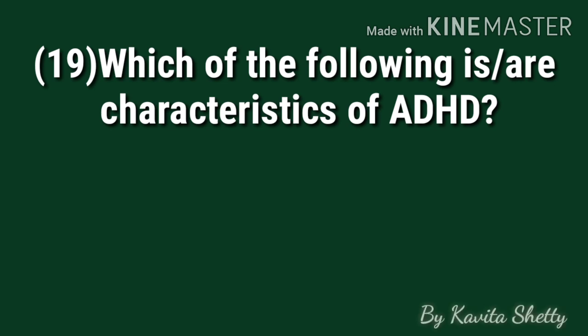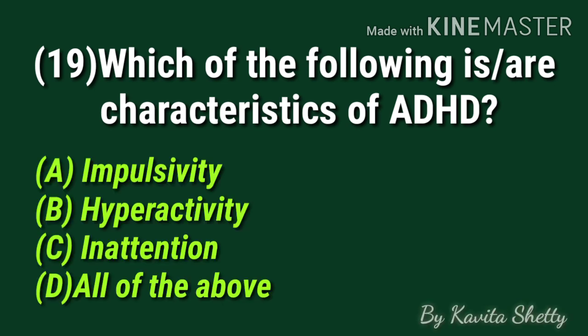Let us move towards our next MCQ, MCQ number 19. Which of the following are characteristics of ADHD? You can see the options: impulsivity, hyperactivity, inattention, and all of the above. Let me tell you, all the three options A, B, C are correct. So the option D, all of the above, is the correct option.